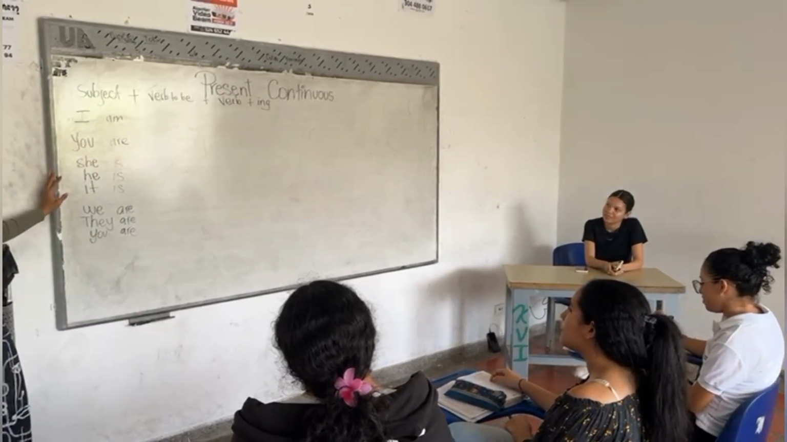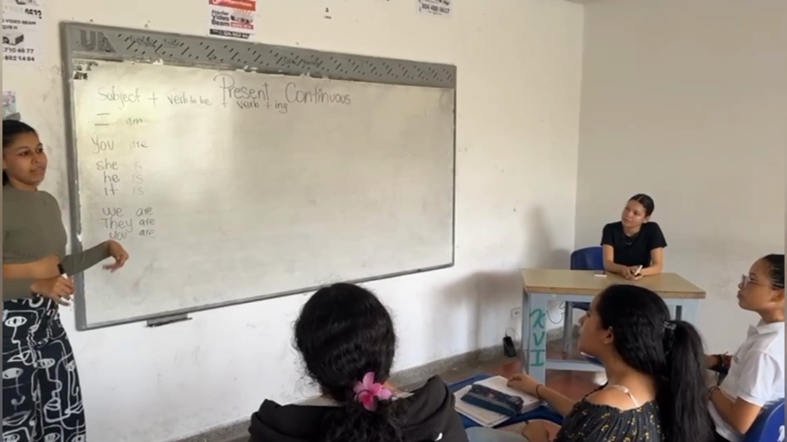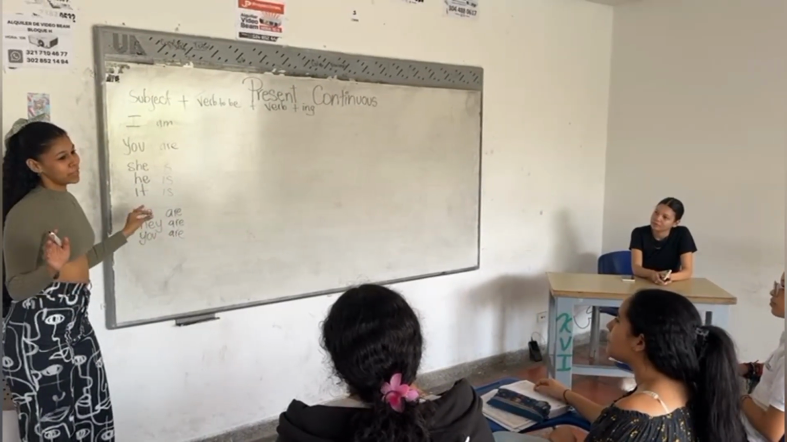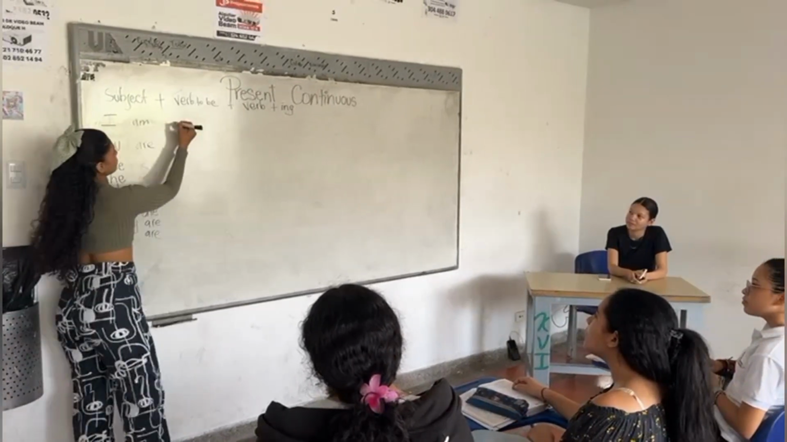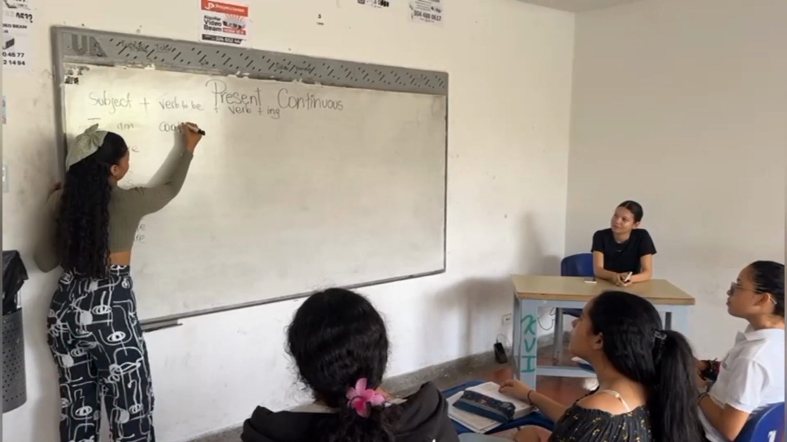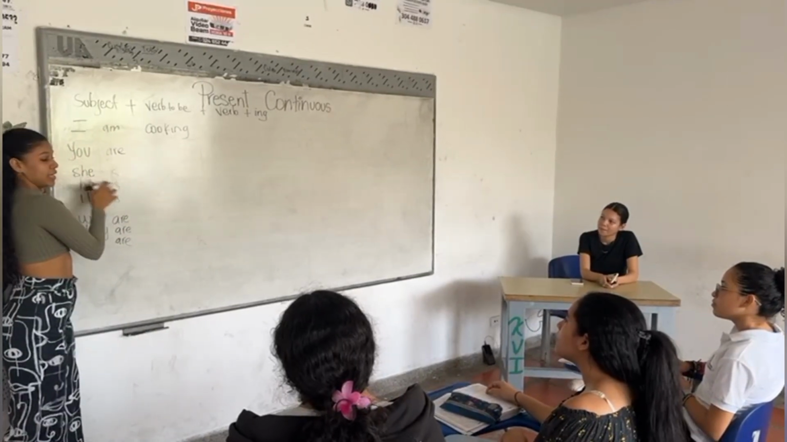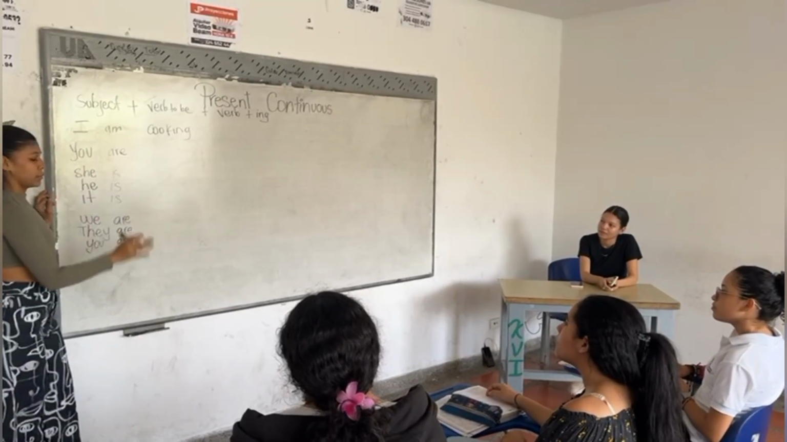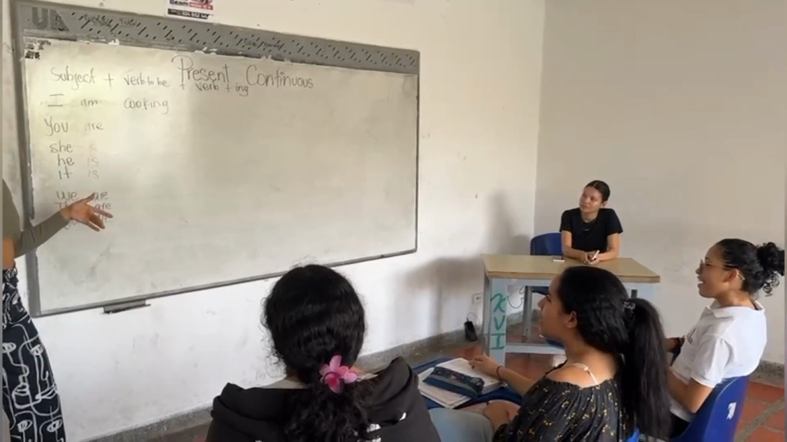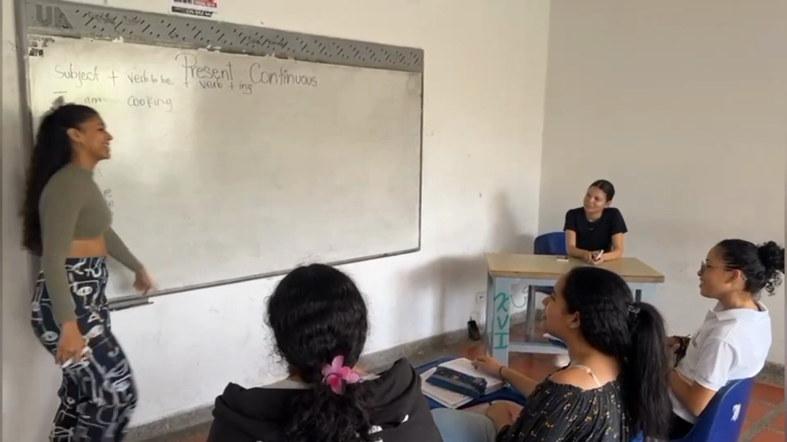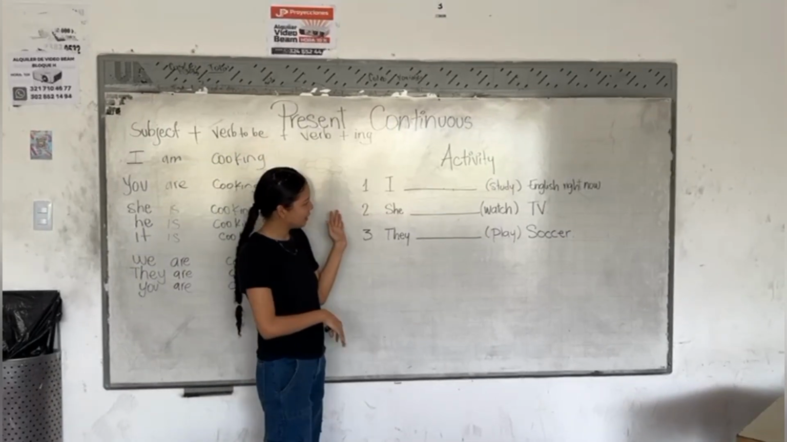So after that, we need to use the main verb. For example, cooking. The verb cook plus ing is cooking. So in this case, I am cooking. You are cooking. She is cooking. We are cooking. So repeat after me. I am cooking. Okay, perfect.